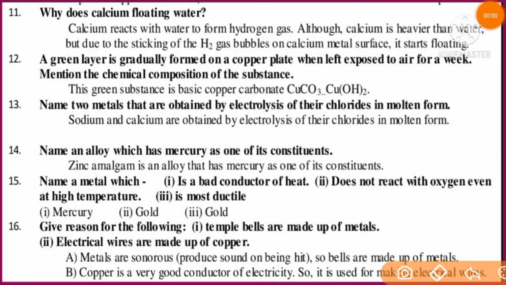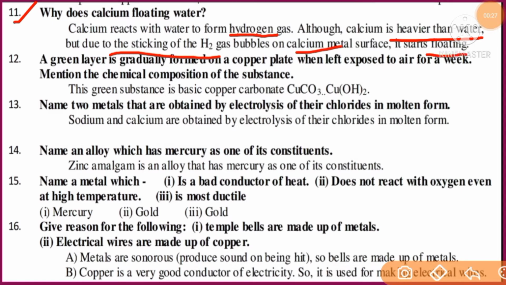Okay, let's see question number 11 from chapter 3, Metals and Non-metals. Question number 11: Why does calcium float in water? Calcium reacts with water to form hydrogen gas. Although calcium is heavier than water, due to the sticking of hydrogen gas around as bubbles on the calcium metal surface,